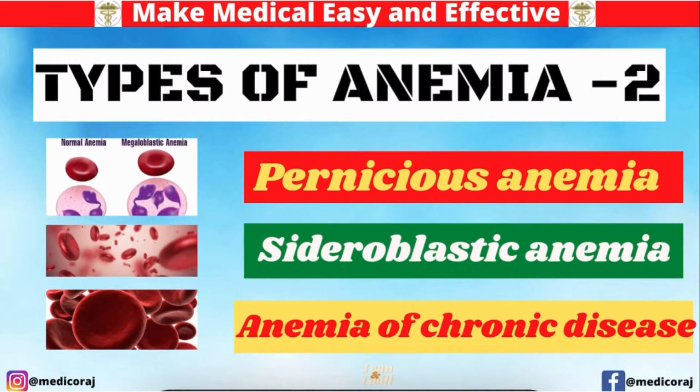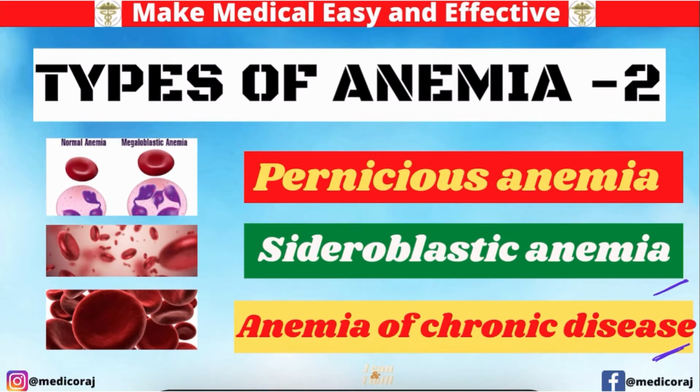I already discussed types of anemia part 1. In that video I discussed sickle cell anemia, iron deficiency anemia and folic acid deficiency anemia. If you didn't watch it, then go and watch the previous video, types of anemia part 1. In this video I will discuss pernicious anemia, sideroblastic anemia and the anemia of chronic disease.